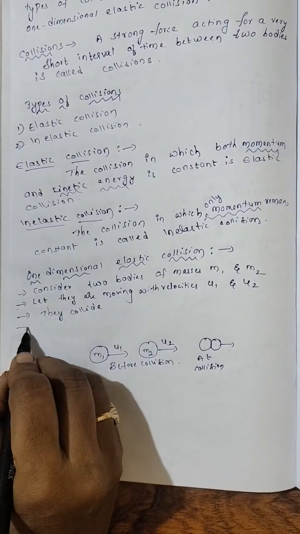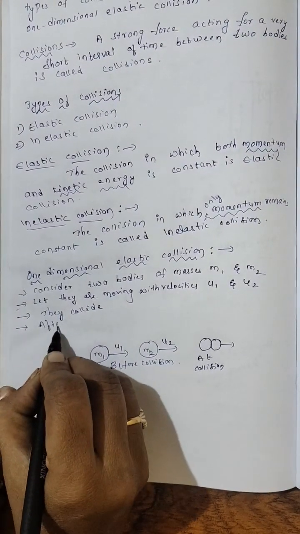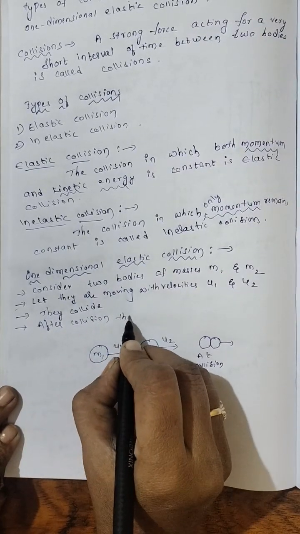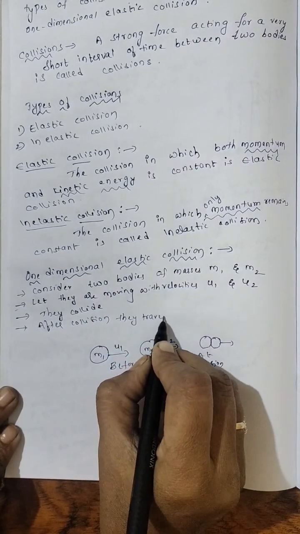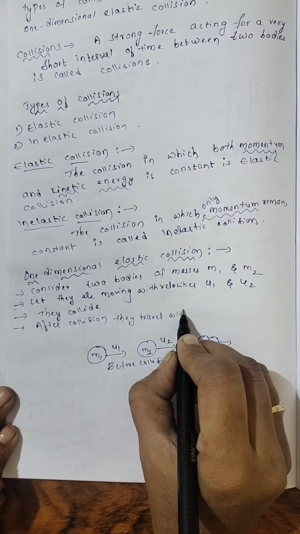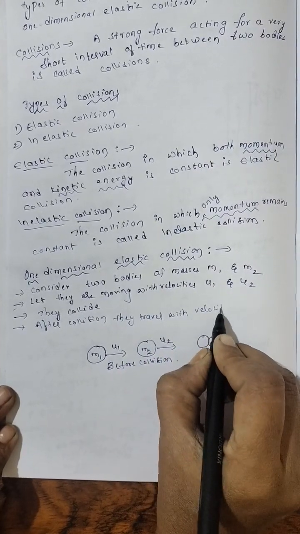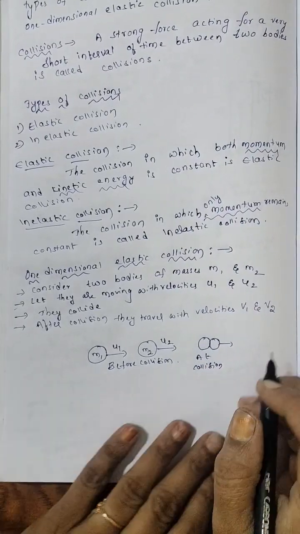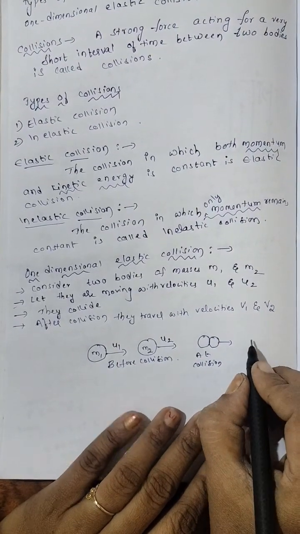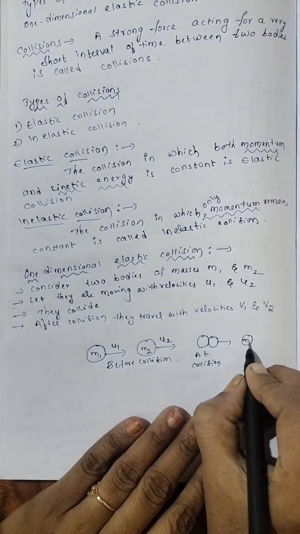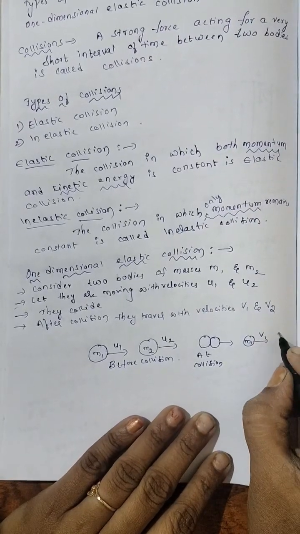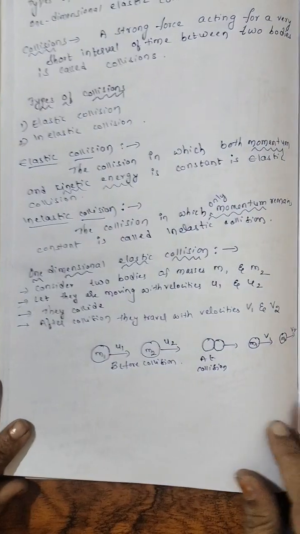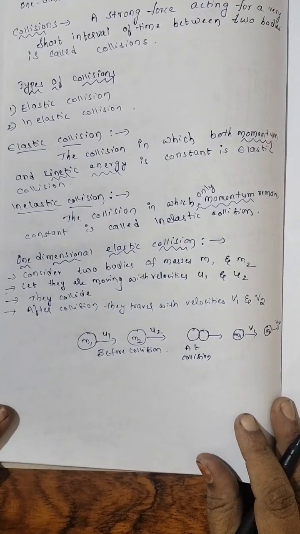And after collision, they travel with velocities v1 and v2. This is elastic collision. They separate. m1 travels with v1 velocity, m2 travels with v2 velocity after collision.